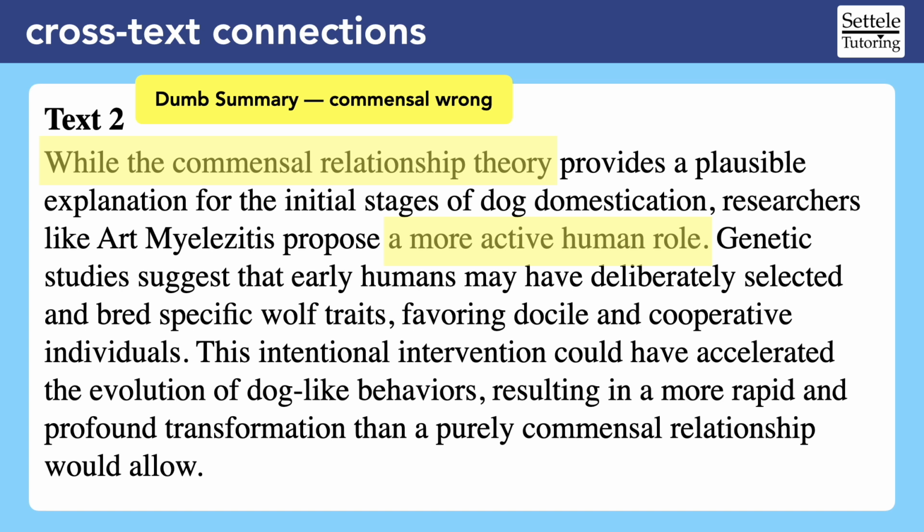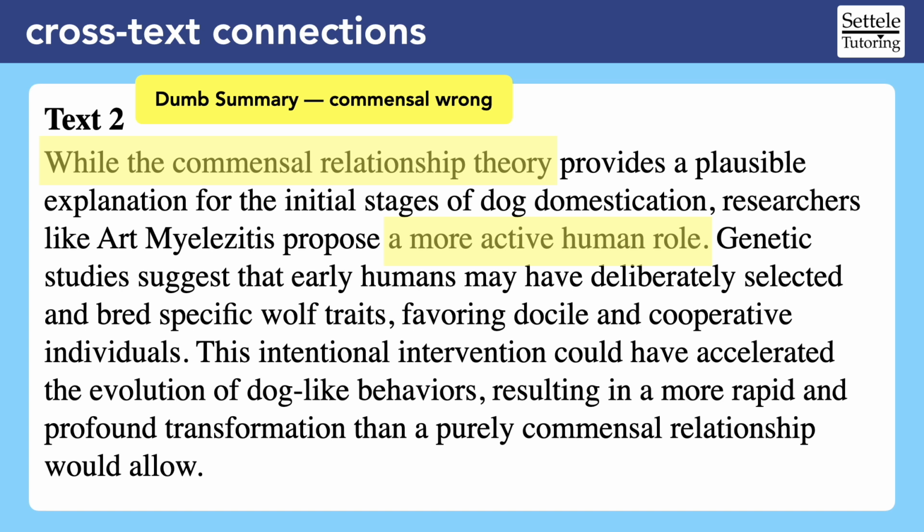As we keep reading, listen for strong words that repeat key ideas. Genetic studies suggest that early humans may have deliberately selected and bred specific wolf traits, favoring docile and cooperative individuals. This intentional intervention could have accelerated the evolution of dog-like behaviors, resulting in a more rapid and profound transformation than a purely commensal relationship would allow.